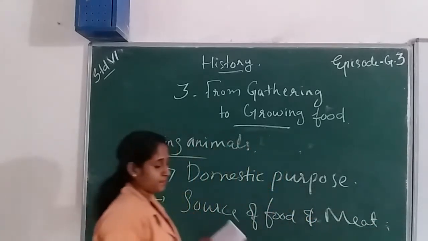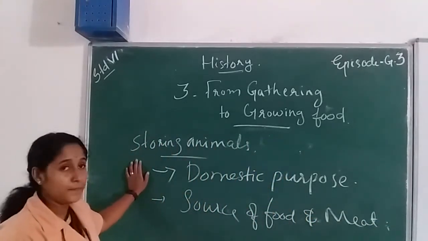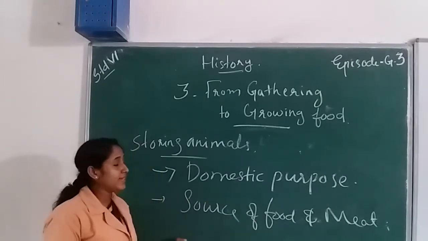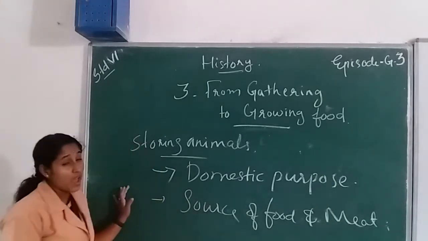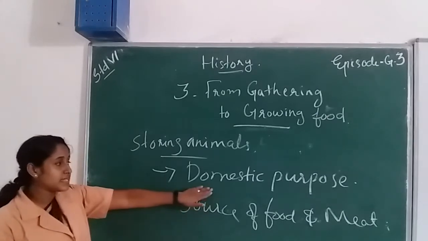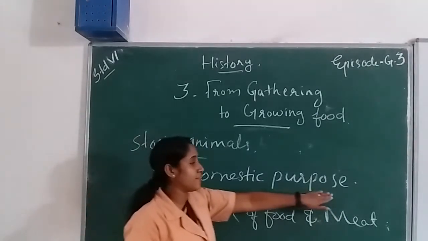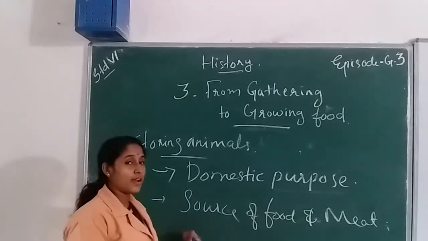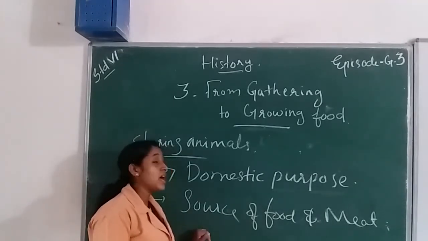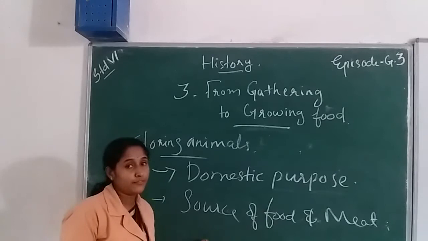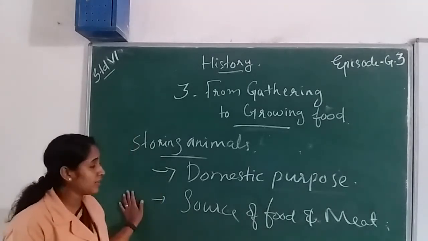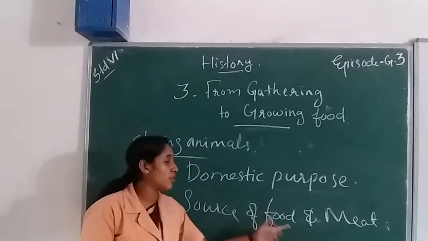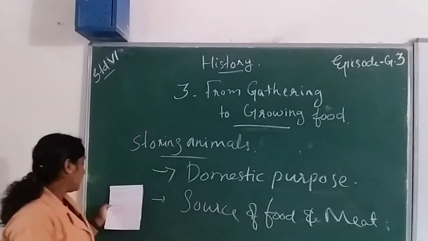Because of these reasons, early humans raised animals: first, they used animals for domestic purposes, and they found out that animals can give food for them. So they raised animals as a source of food and meat.